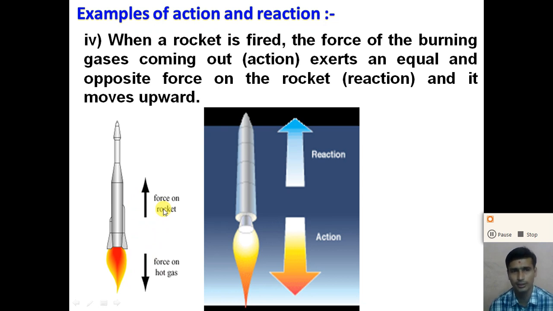What is Newton's third law of motion? To every action force there is an equal and opposite reaction force, and the action force and the reaction force act on two different bodies. So the action force and the reaction force are always equal and in opposite directions.